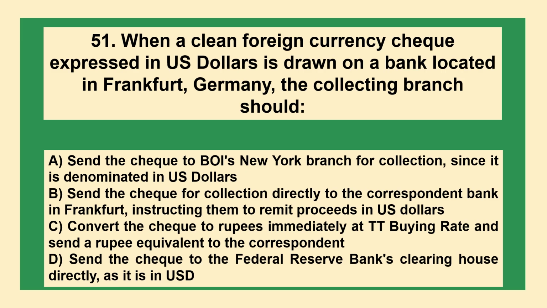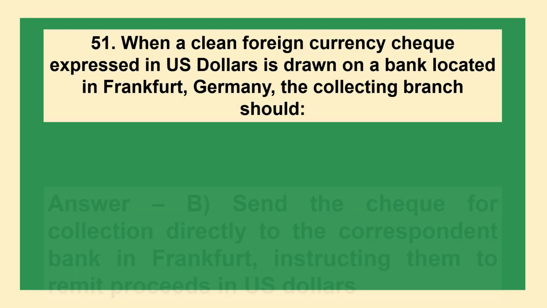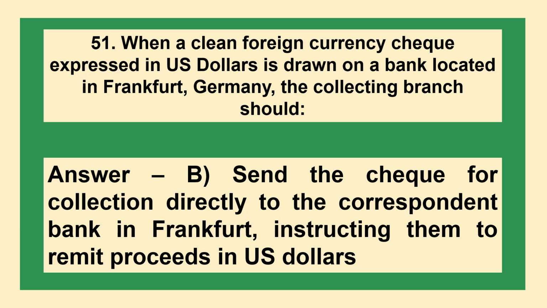When a clean foreign currency check expressed in US dollars is drawn on a bank located in Frankfurt, Germany, the collecting branch should: A. Send the check to BOI's New York branch for collection since it is denominated in US dollars. B. Send the check for collection directly to the correspondent bank in Frankfurt, instructing them to remit proceeds in US dollars. C. Convert the check into rupees immediately at the TT bank rate and send the rupee equivalent to the correspondent. D. Send the check to the Federal Reserve Bank's clearing house directly as it is in USD. The answer is option B. Send the check for collection directly to the correspondent bank in Frankfurt, instructing them to remit proceeds in US dollars.